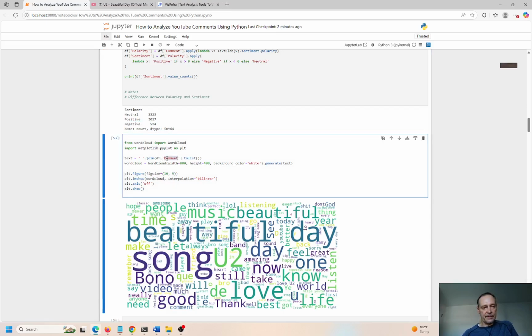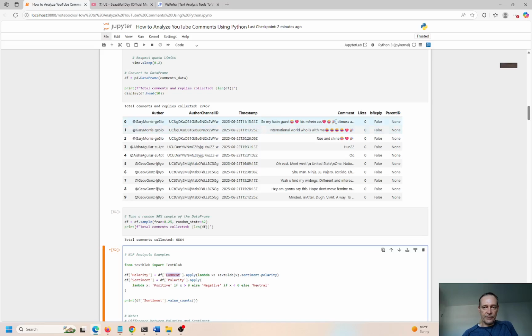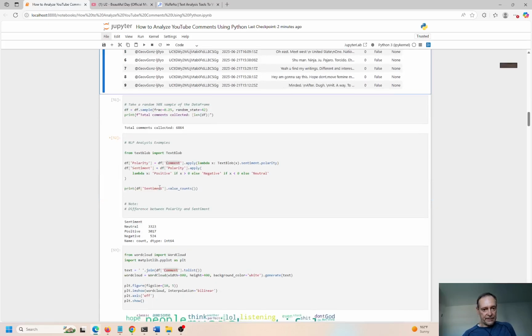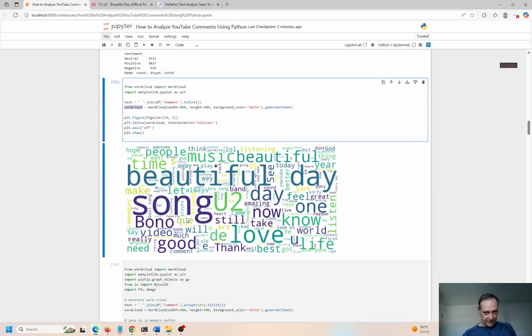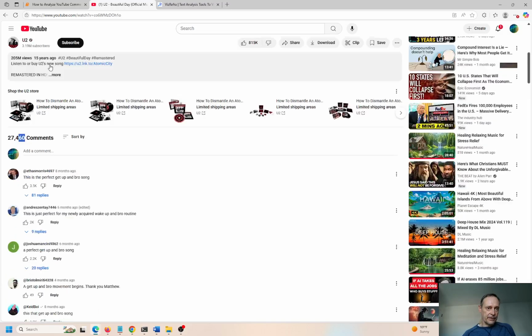We can go ahead and get the comment section again. Remember, we're looking at comments over here, and all the comments come from this field right here. So we have the original data, we have comments, polarity, and sentiment, and now we're creating a word cloud. Word clouds take all the text and show the frequency of certain words. So beautiful day comes over and over, you too, song, Bono, good, love. Now this isn't the lyrics of the song. This is the comments underneath, in the comments section. Okay, so these are all these comments over here, and over here.